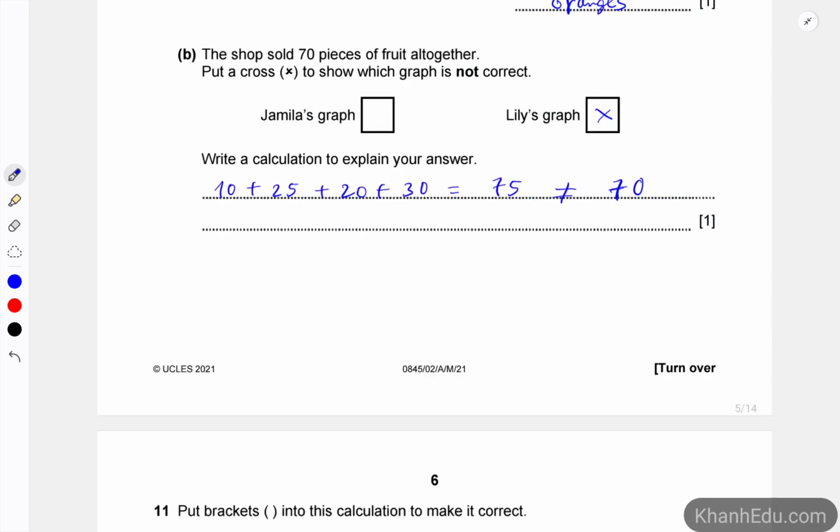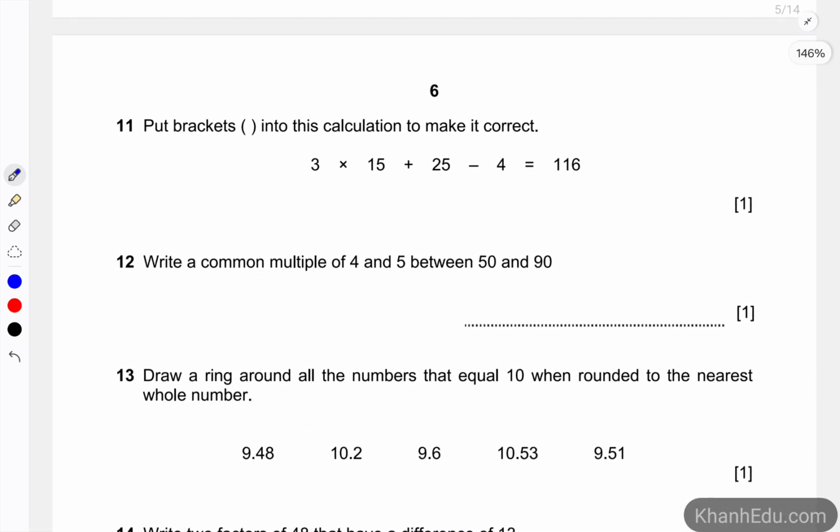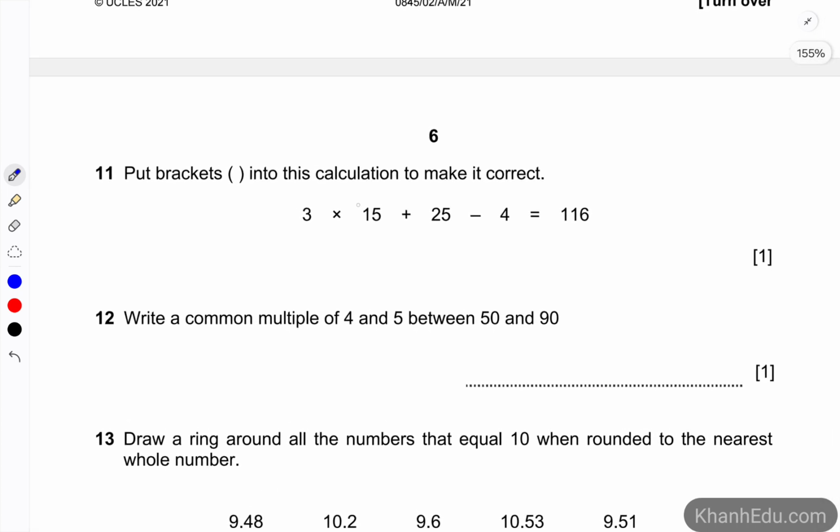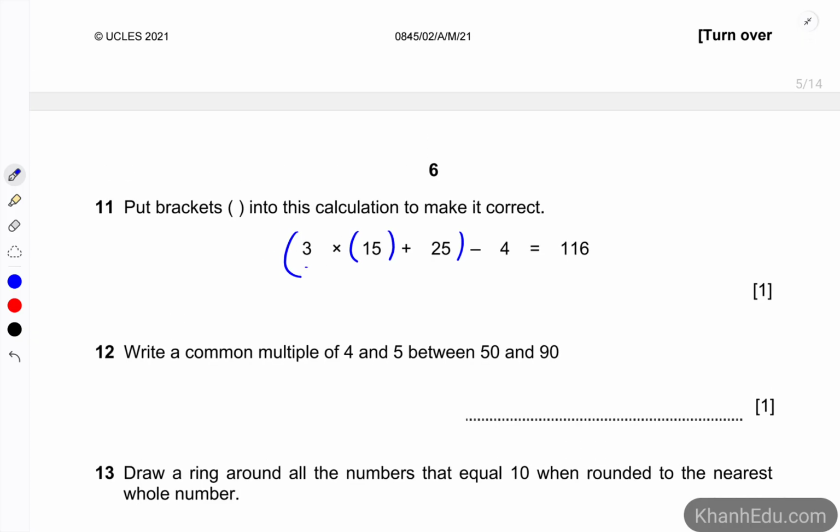Number 11. Put brackets into this calculation to make it correct. So in this problem, you should use the method of trial and error. So let's put it in randomly. Let's say I put it here, because if you put the bracket here, it would make no sense, because the calculation here is a multiplication, so it would be calculated first whether or not you put the brackets over here. So this one would not be counted.